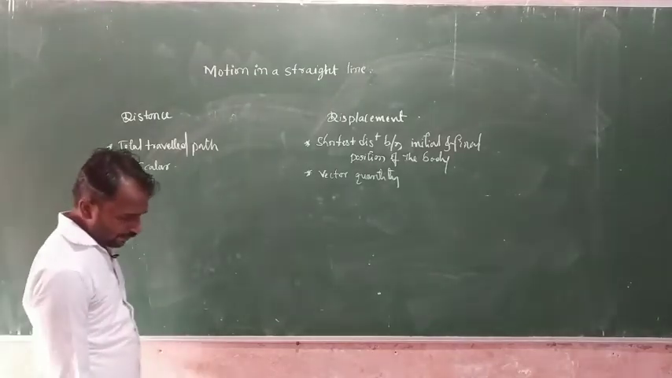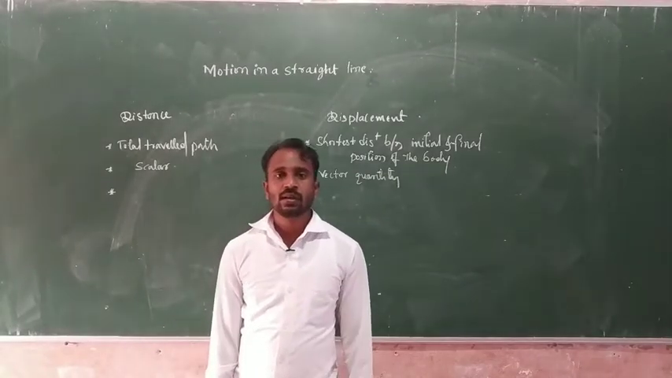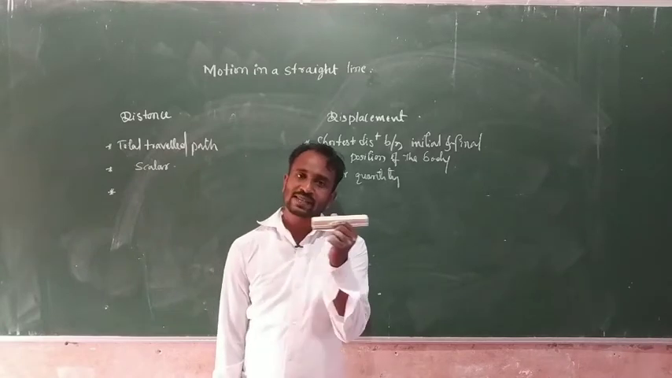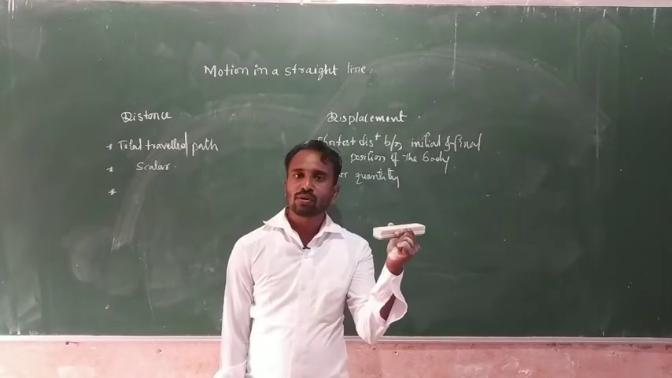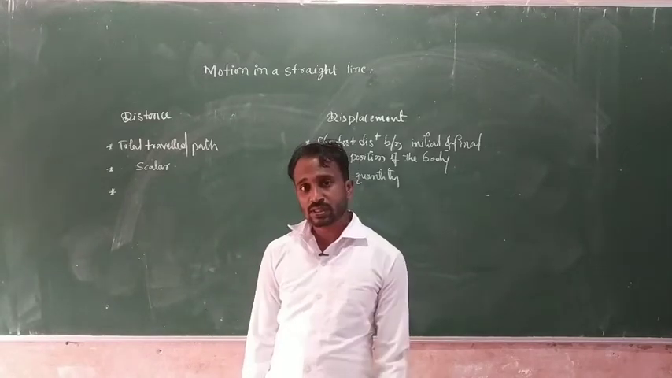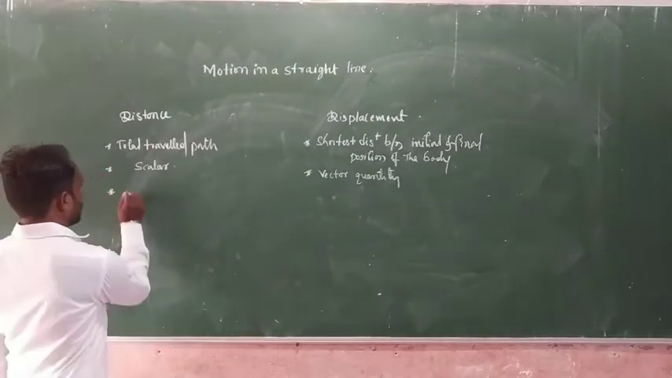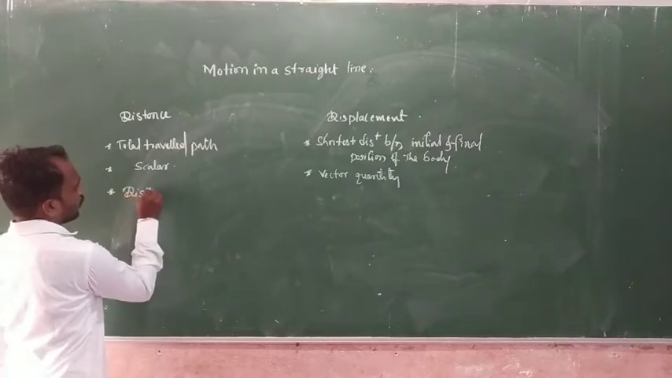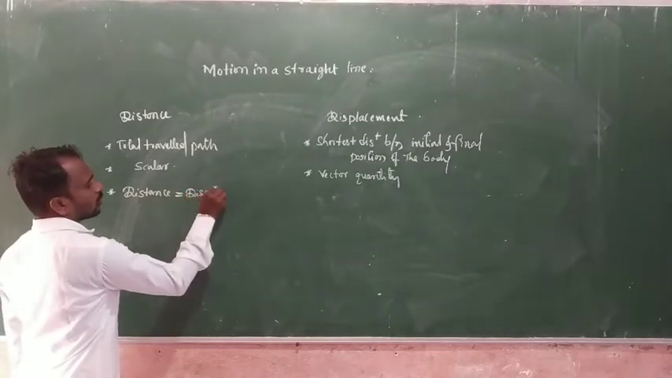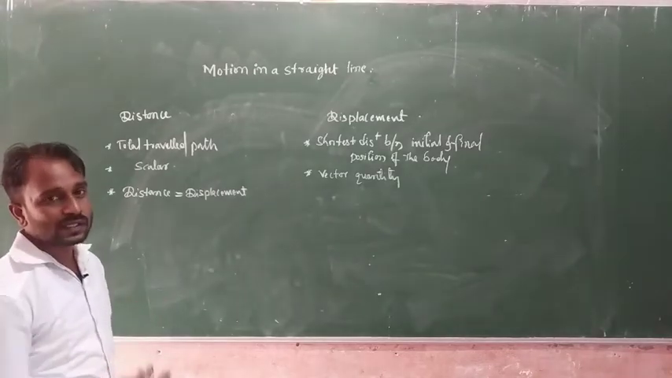Next one. Sometimes distance is equal to displacement. It means the object is traveling along a straight line. When an object travels in a straight line, the distance and displacement values are the same. So sometimes distance is equal to displacement, when the object is traveling along a straight line.